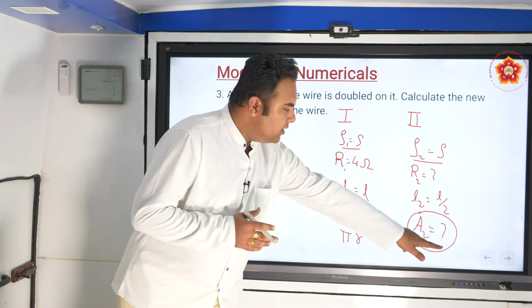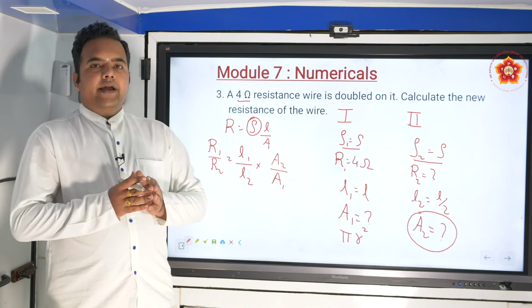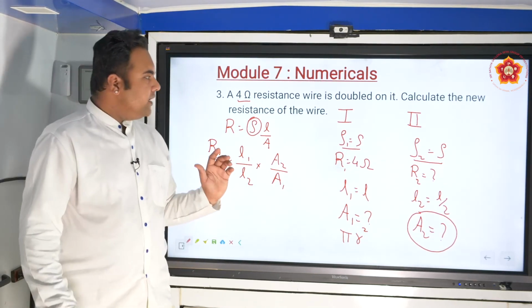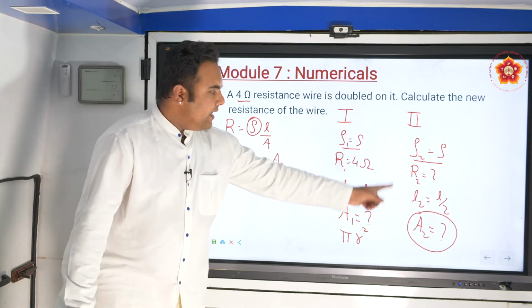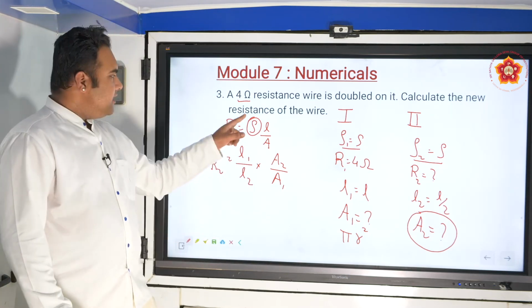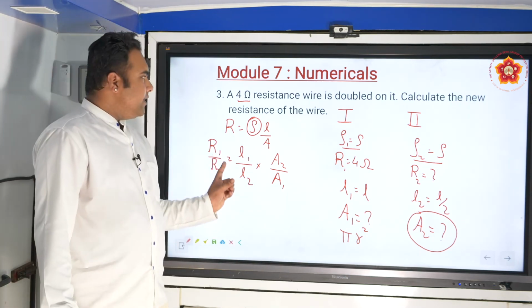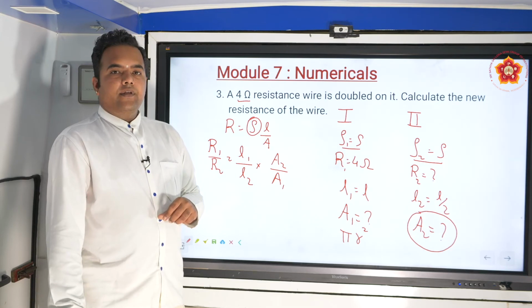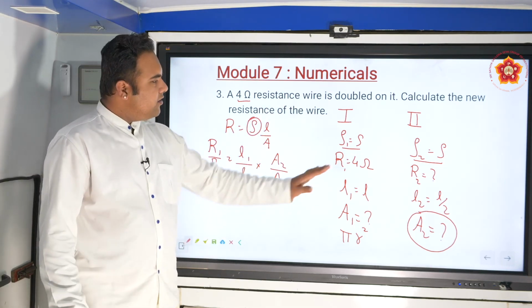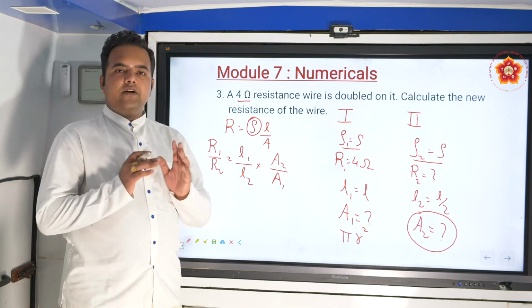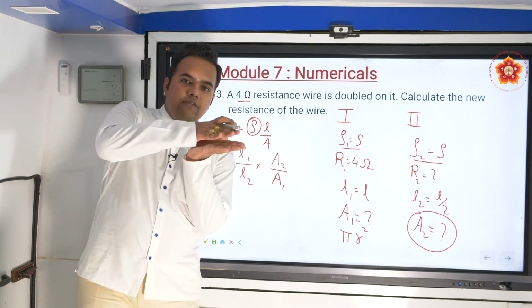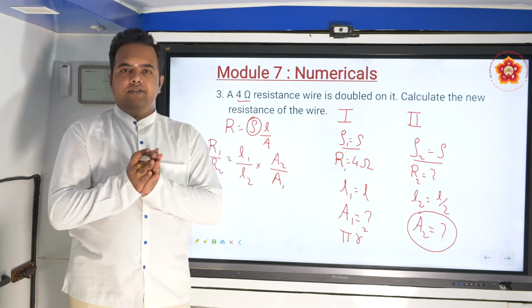Of course this is a solved example in the textbook. So without looking at the solution, if you are able to clearly understand what the area will be in the second case, and then calculate and check what the new resistance will be, then we can say that till now the concepts were clear and you are able to understand. So just think of this: a wire of length L is there, radius is r. The moment you fold the wire, how will the r change?